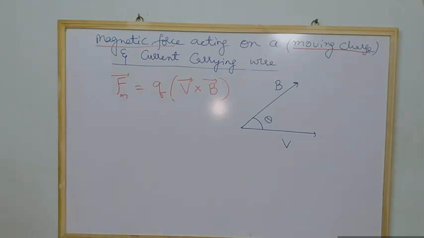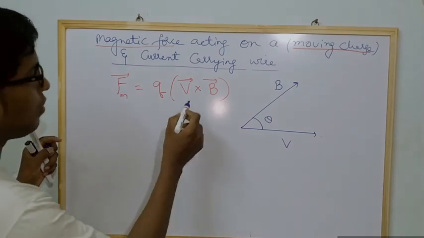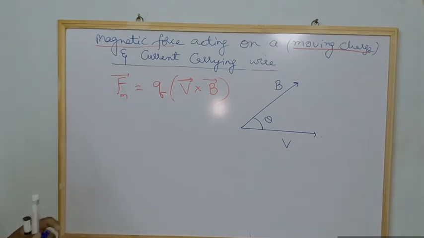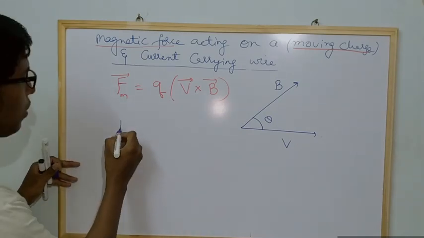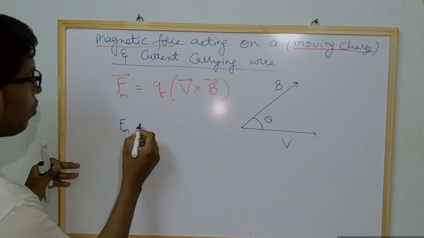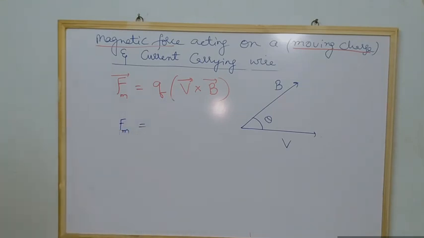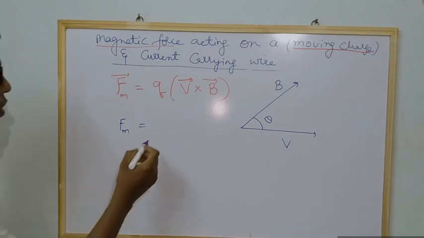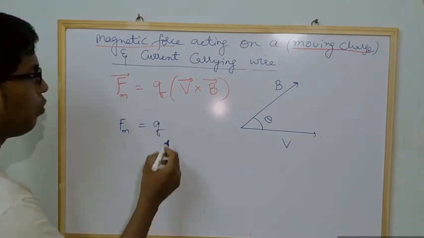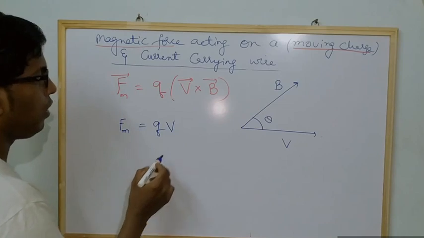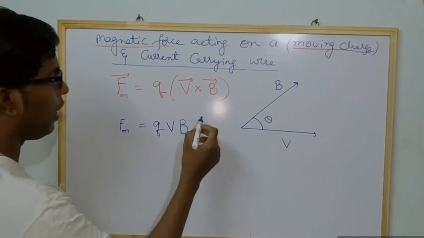Both are making some angle theta, and I said this is a cross product, right? So what we can write from this is the magnetic force. Fm is nothing but magnetic force. Later we write it as F also. Don't worry about that. So I will write Q, magnitude of V, magnitude of B, and sin theta.